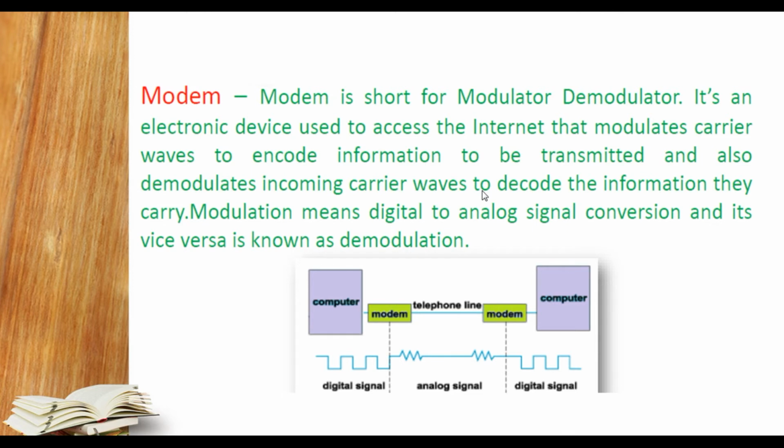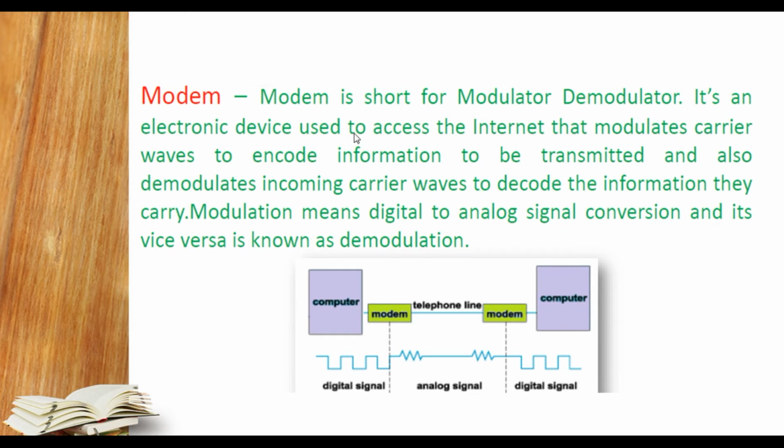Now we are talking about the modem, student. What is a modem? A modem is a network device which modulates and demodulates the signal. Modulate means it converts the digital signal to an analog signal, and demodulate means it converts the analog signal back to a digital signal. Why is it required? Because a telephone line can transmit information in analog form only, which travels a longer distance as compared to the digital signal, and a computer can understand only digital signals. That's why a modem is used to transmit the signal, and it is also a part of the network devices.